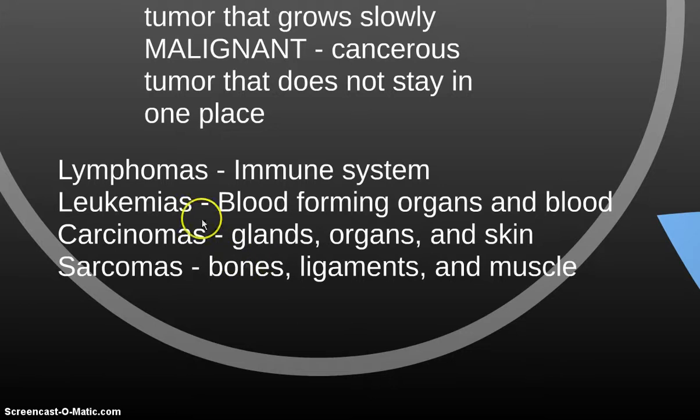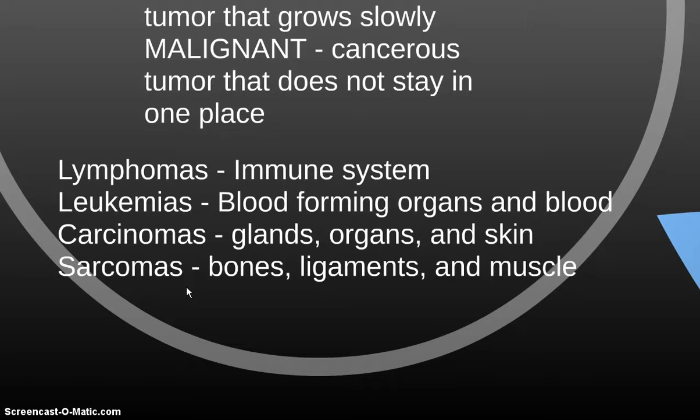Lymphoma, leukemia, carcinoma, and sarcoma, these four here are four different types of cancers. The four main types. Lymphoma is a cancer that affects your immune system or your lymph system. The second type of cancer is leukemia. Most of you have heard of that type before. Leukemia is a cancer that affects the blood-forming organs of the body and also the blood.